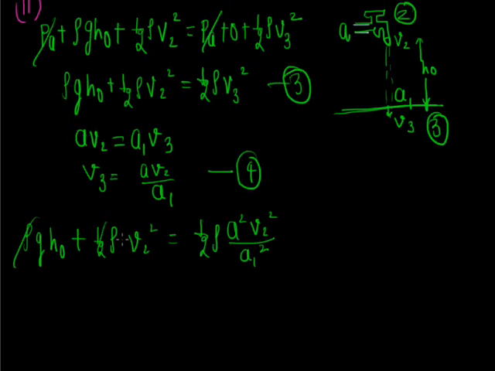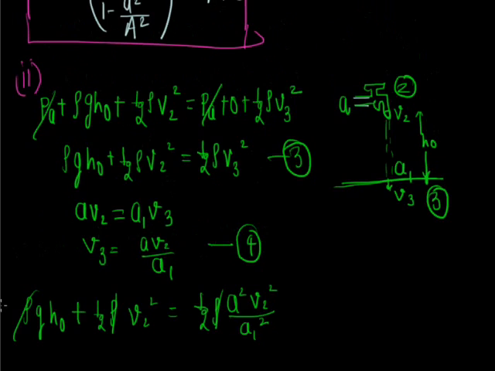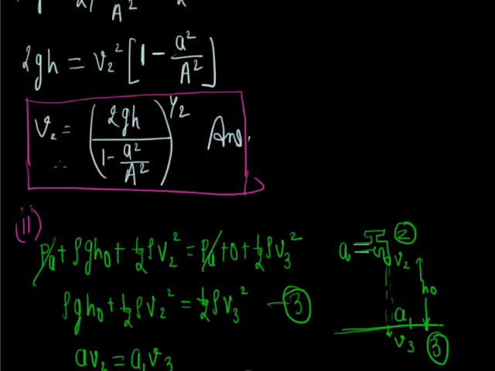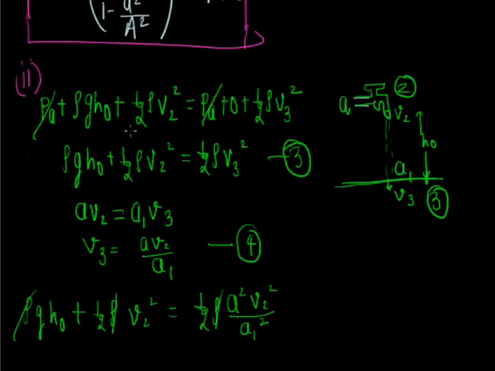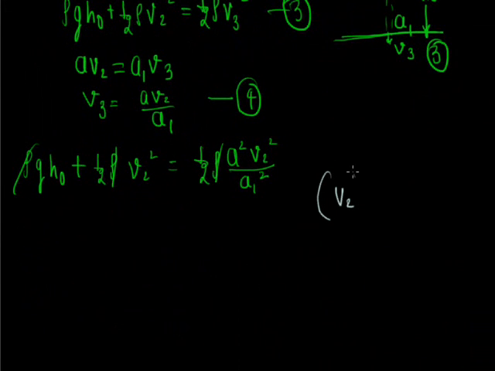Now rho will cancel out. We have to find out the value of A1, now by eliminating the value of v2. So v2 can be written as, from the first answer, root of 2gh upon 1 minus a square upon A square.